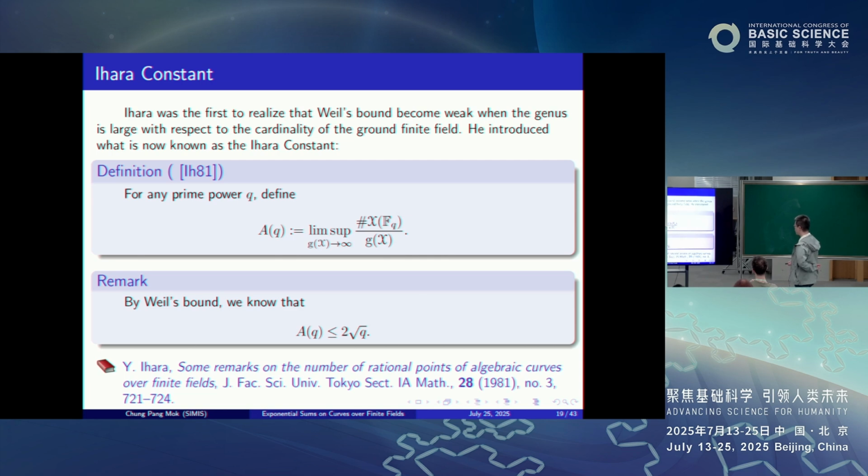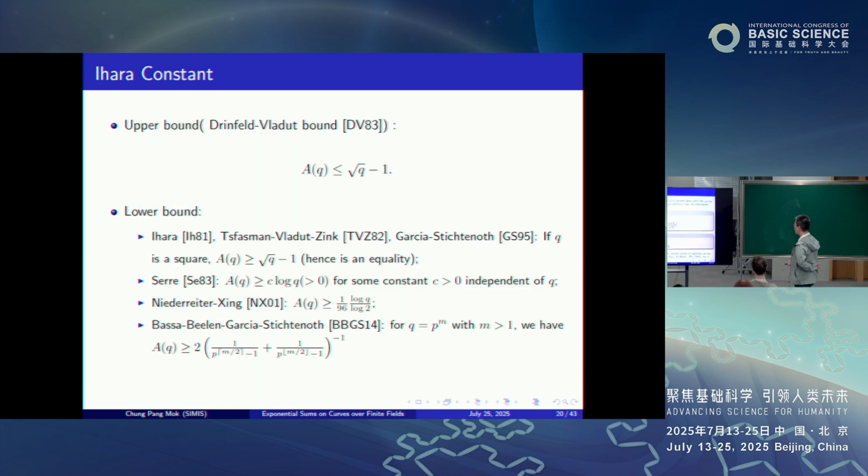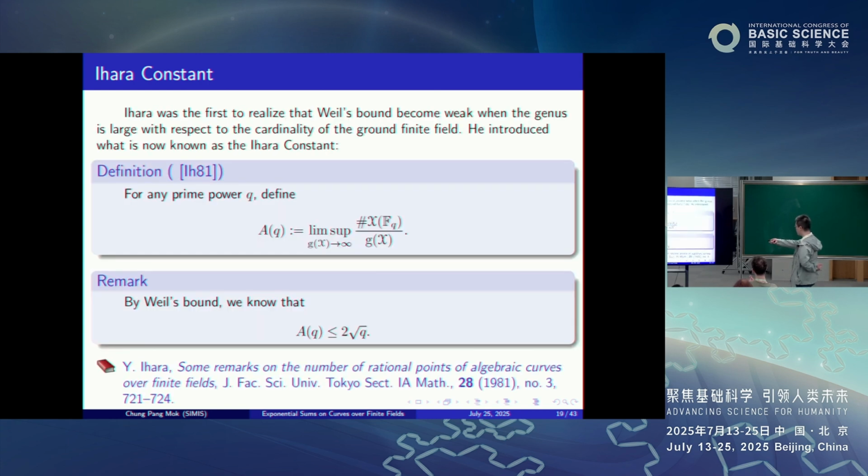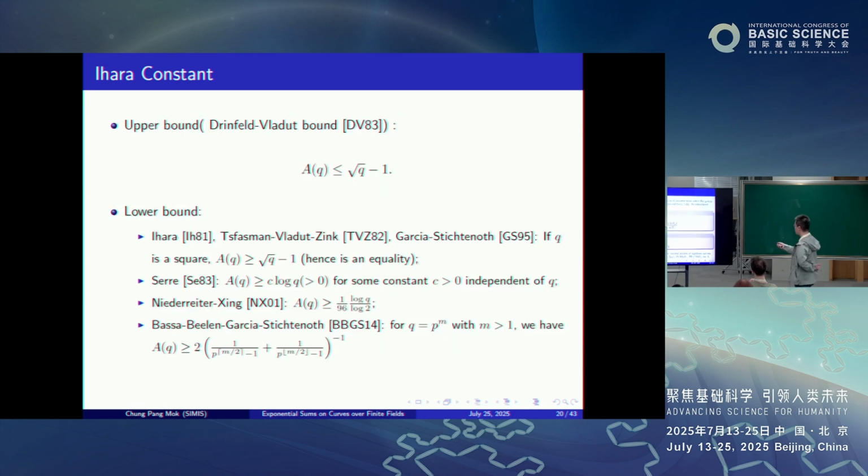In fact, very soon, Drinfeld and Vladut were able to show that for any q, the Ihara constant A of q is less than or equal to the square root of q minus 1. Remember, Weil gives you 2 times the square root of q, but in fact it's a not too difficult argument, shown by Drinfeld-Vladut, that it's actually bounded by the square root of q minus 1.